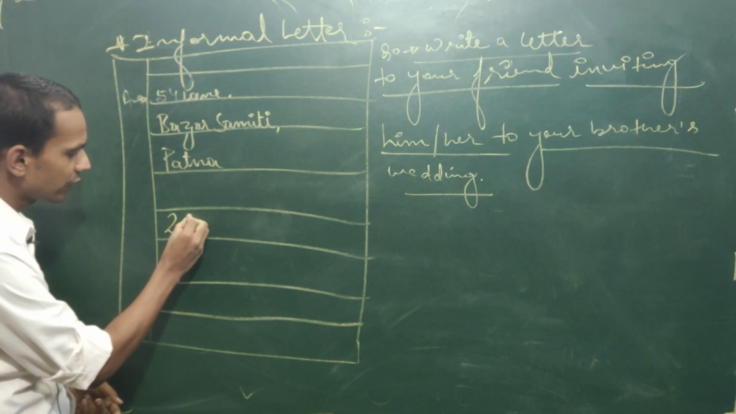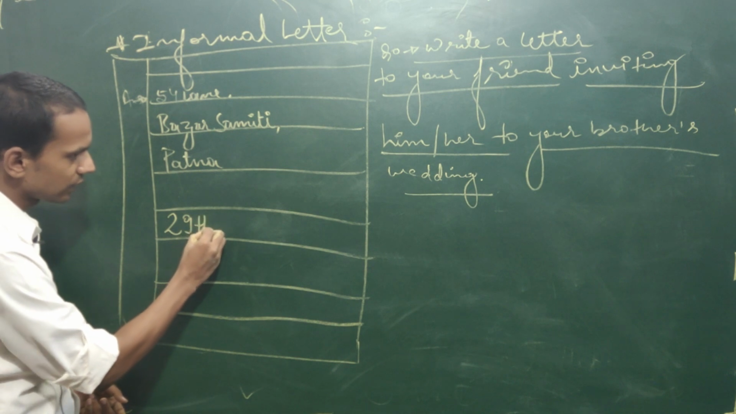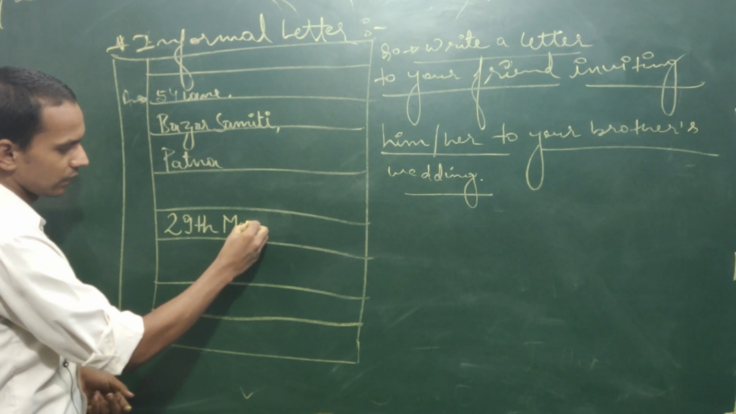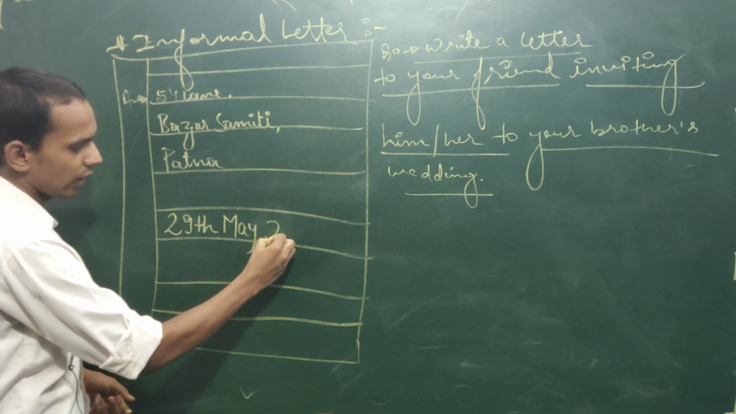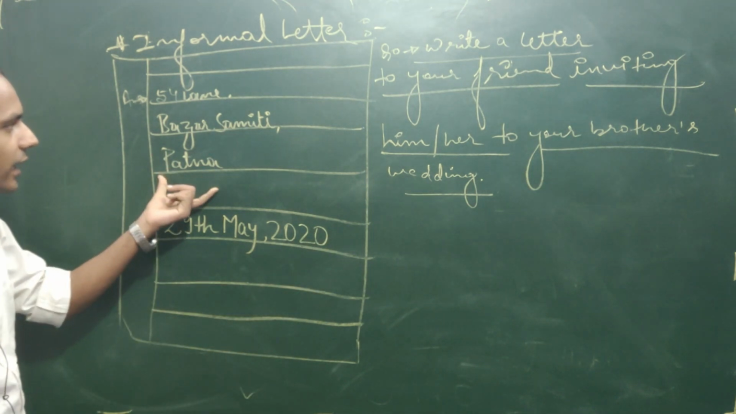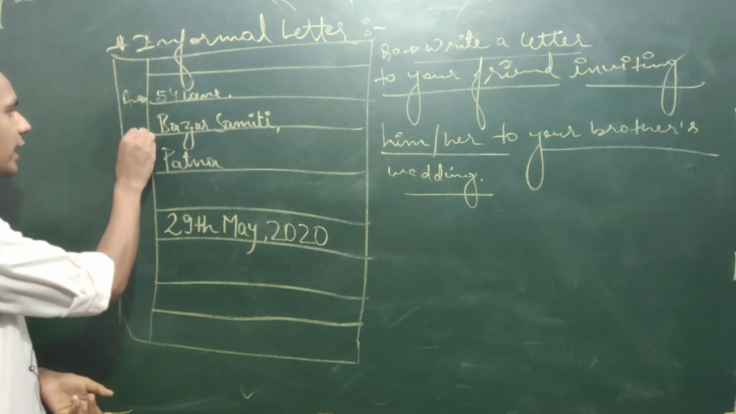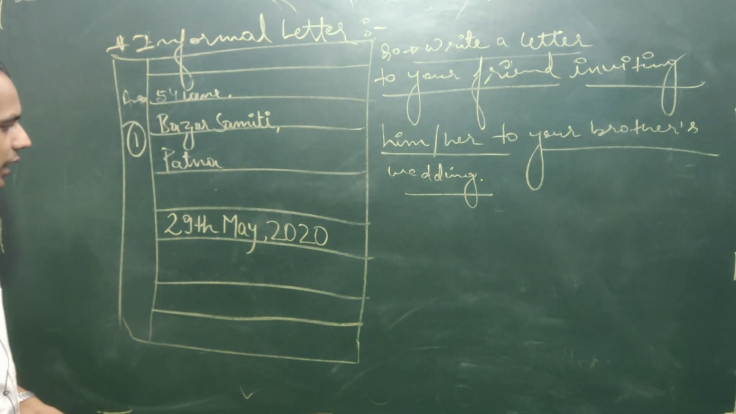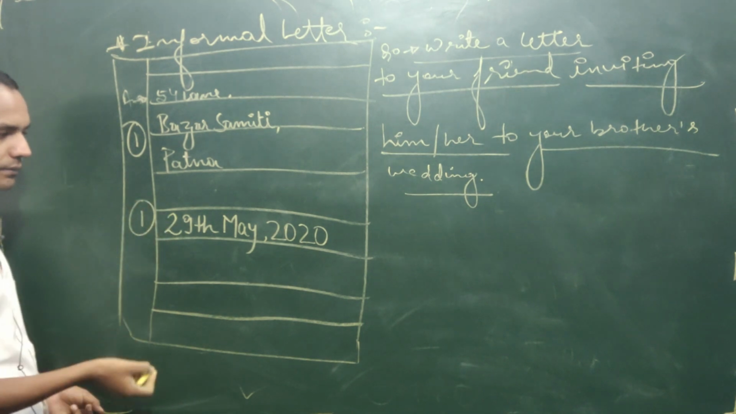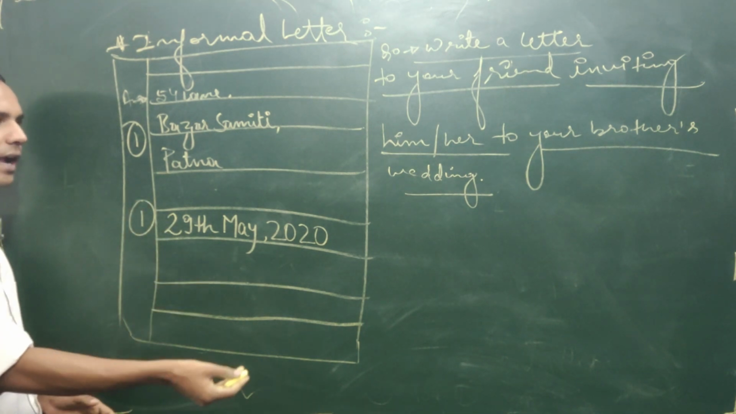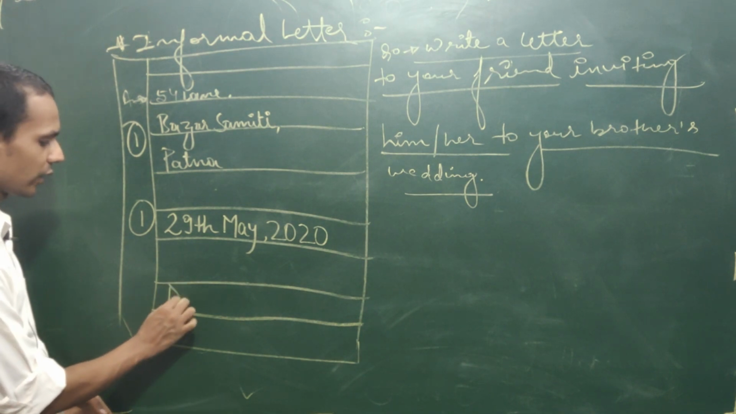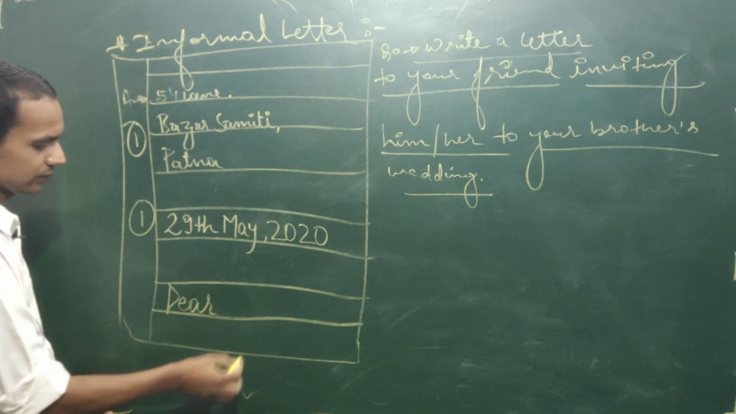So today is the 29th, so 29th May, comma, 2020. If we are writing the sender's address correctly, we will get 1 mark. If we are writing the date correctly, 1 more mark. Right? If we are writing the salutation correctly, like if you are writing to your friend, what will you say? Dear,